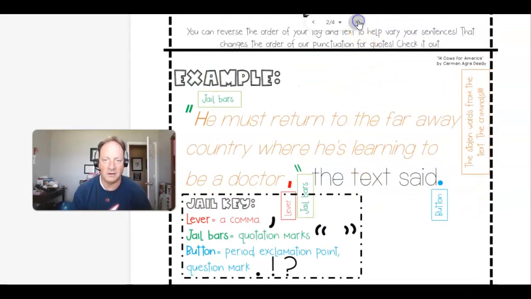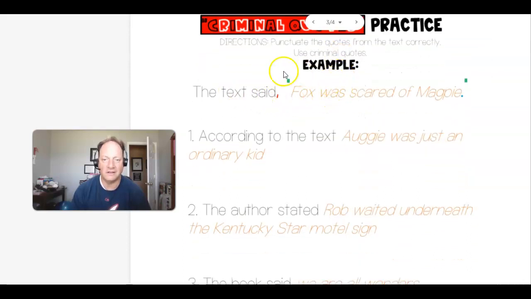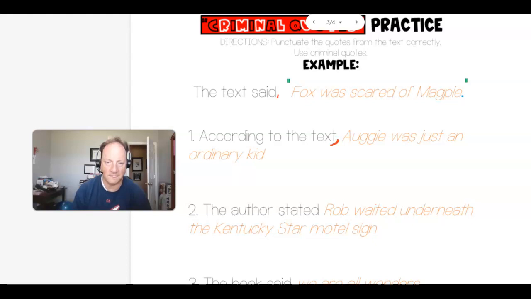Now, on page 3, this is what you need to do. Look at this example to guide you. It says, according to the text, Augie was just an ordinary kid. Okay? Now look, guys, I'm going to do this for you. Comma. Because this is what the text said. Okay, look, I put quotation marks, I put a comma, then quotation mark, period, quotation mark, okay?